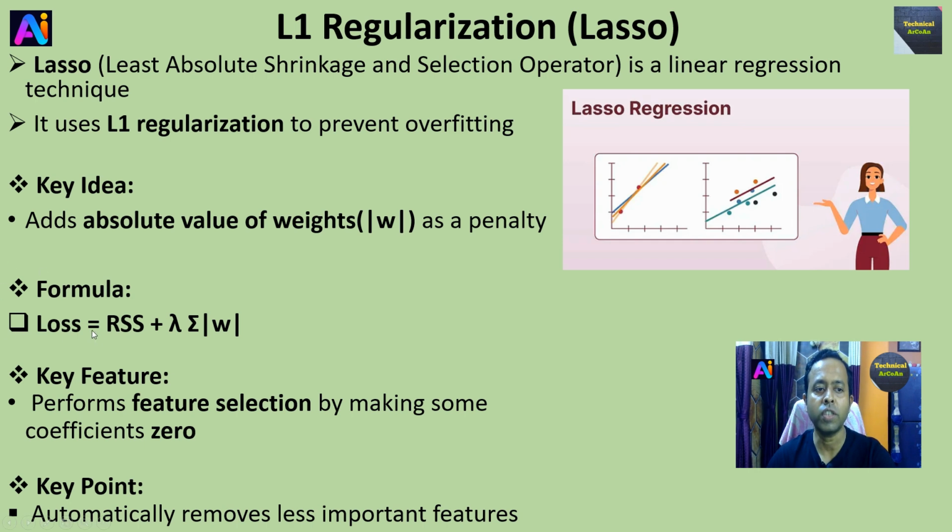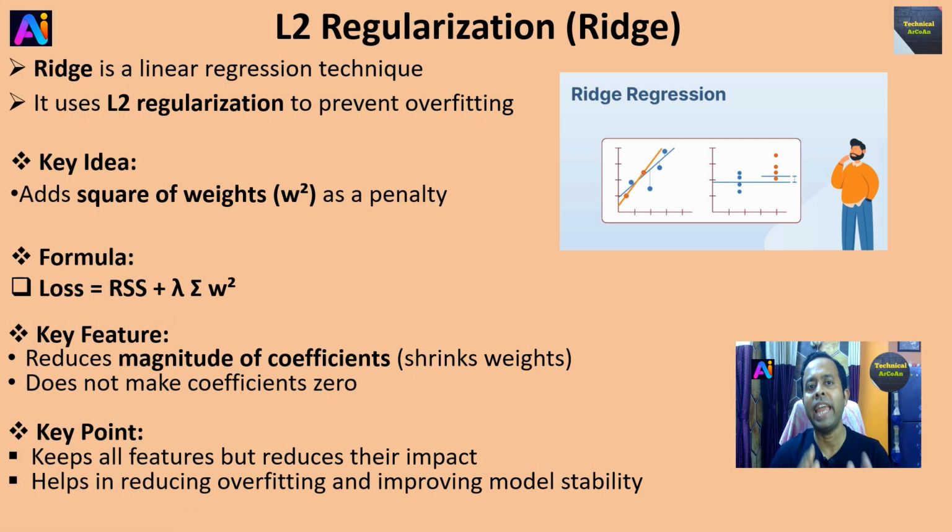So the loss function is equal to this RSS plus lambda multiplied by the summation of the absolute value of weights, right? Now the key feature: performs feature selection by making some coefficients 0. Key point: automatically removes less important features, right?